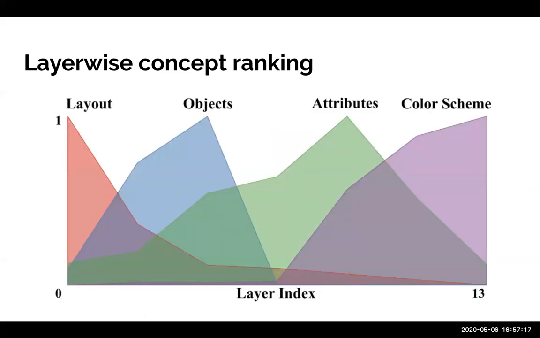For a particular layer, the concept with highest score is then chosen to be manipulated. So as can be seen in this diagram, layer 0 is most suited to changing the layout without disturbing other concepts, while layer 13, the last layer, is most suited to changing the color scheme without changing the other concepts.